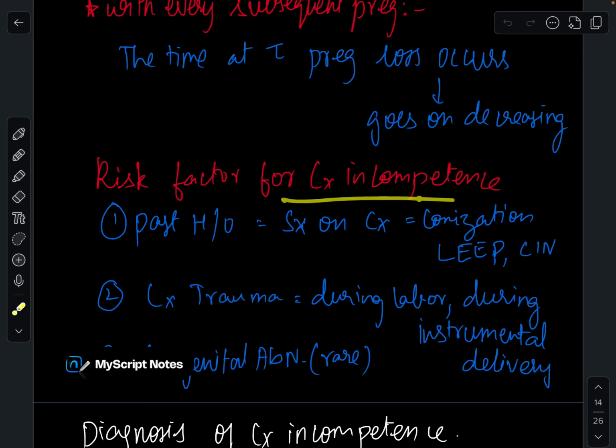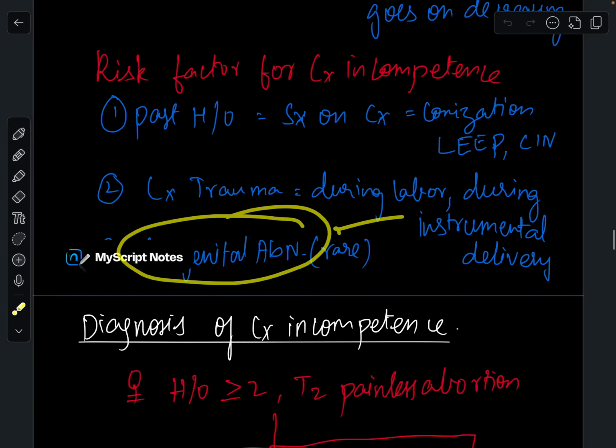Risk factors for cervical incompetence: past history of surgery on the cervix, like conization, LEEP, and cervical intraepithelial neoplasia; cervical trauma during labor or instrumental delivery; and, rarely, congenital abnormality.